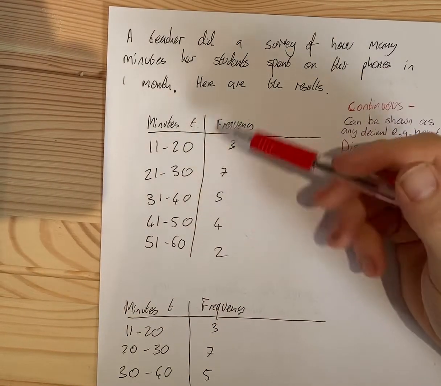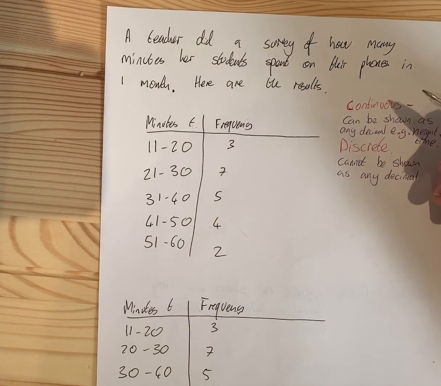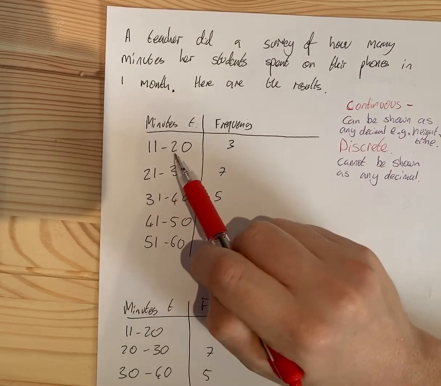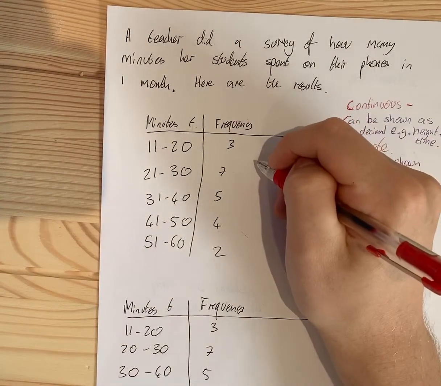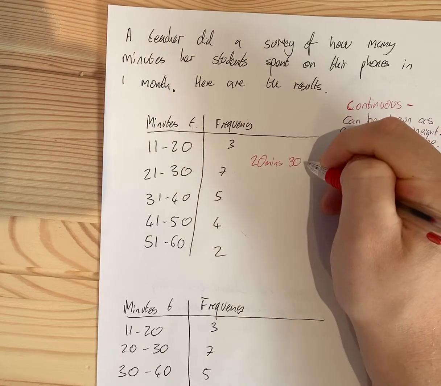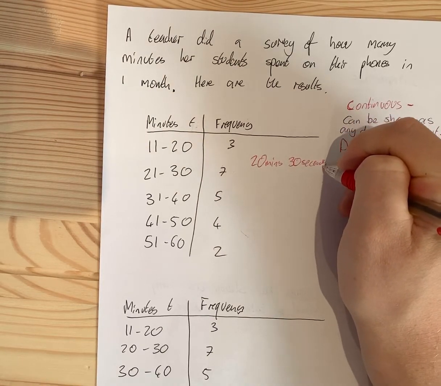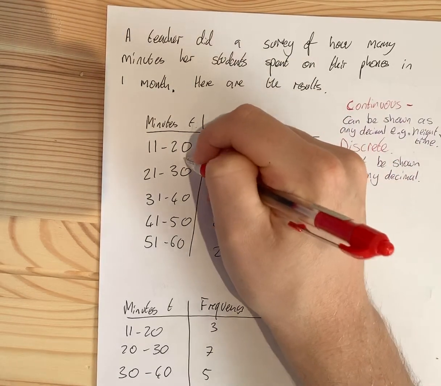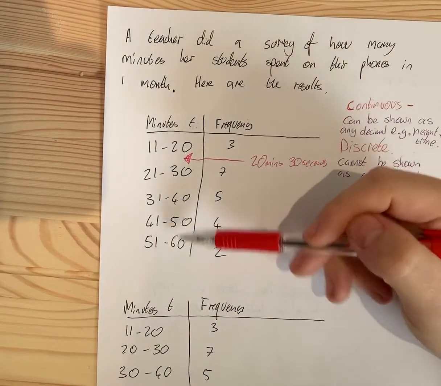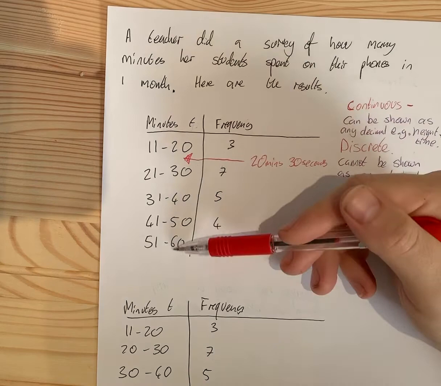But this is a bit of a problem for us because continuous data should have no gaps, but there's a gap here between 20 and 21. What if someone spent 20 minutes and 30 seconds on their phone? That would be a gap. So this doesn't work for continuous data.